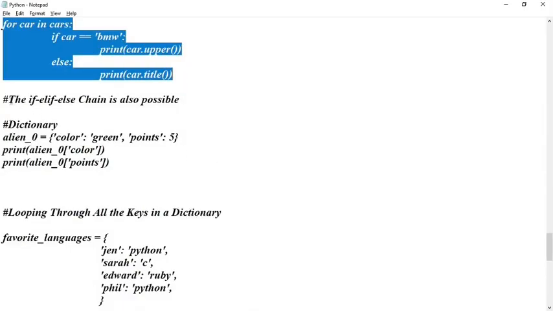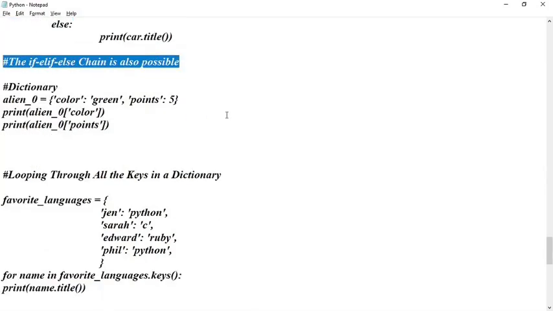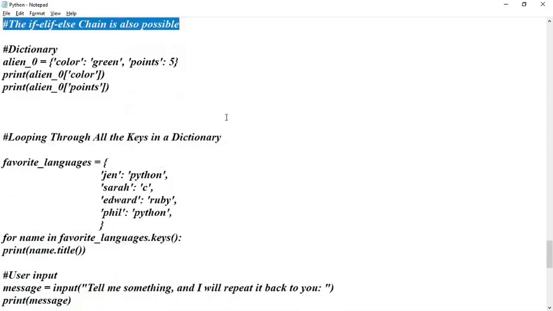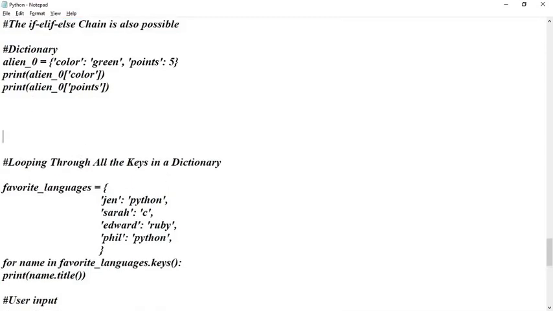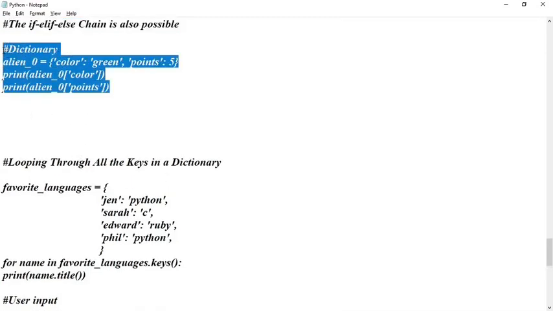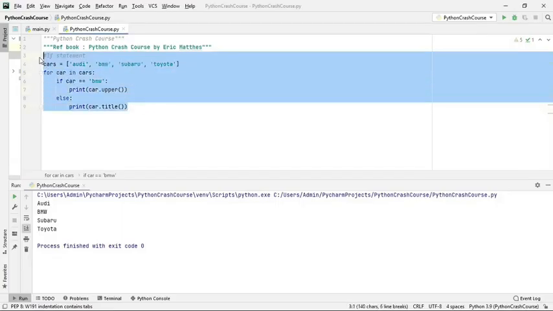Okay, then we can have an if, elif, else chain. This is also a possibility. I am not going to show you that. Elif is also there, and then you can have finally an if-else ladder. Okay, then finally we have the dictionary. Dictionary is very important in Python programming.